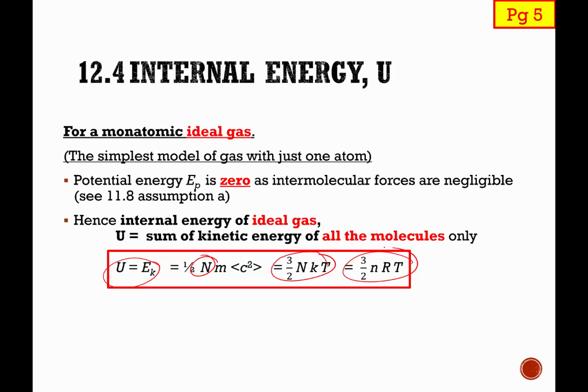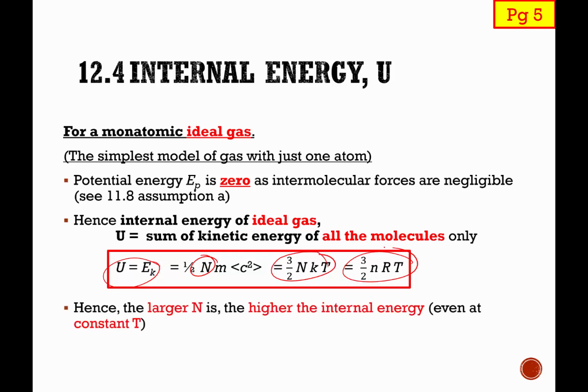So we can see from the equation, very obviously, the larger the number of molecules, the higher the internal energy, even at constant temperature. Something else to take note of is that this equation, 3/2 NkT as well as 3/2 nRT, only applies to a monatomic ideal gas, which is basically the simplest model for an ideal gas with only one atom. In the greater part of physics, there are other types of ideal gas, for example diatomic or polyatomic ideal gas. But for the purpose of A level, all we are looking at is the monatomic ideal gas, so the equation suffices.